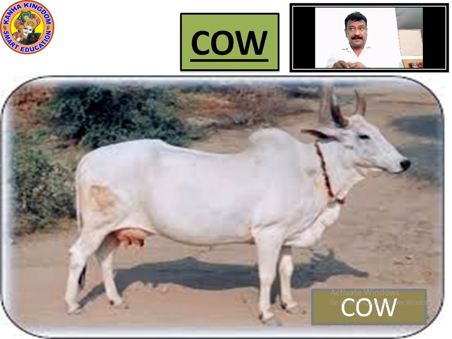Right? It has a tail. You can see 4 limbs. This is how a cow looks. So now you have seen the cow. Now let's go ahead to see more things about it.